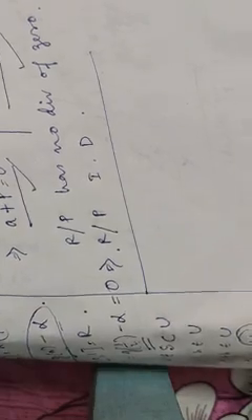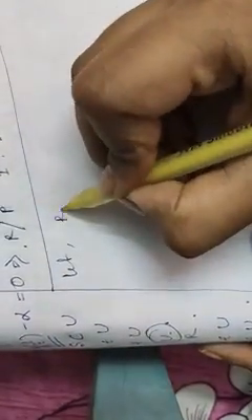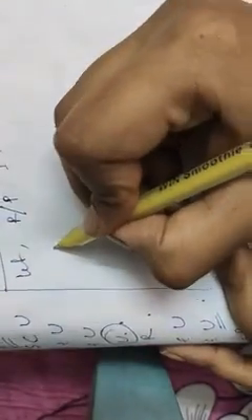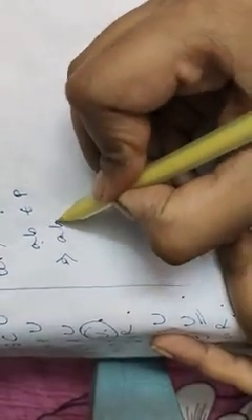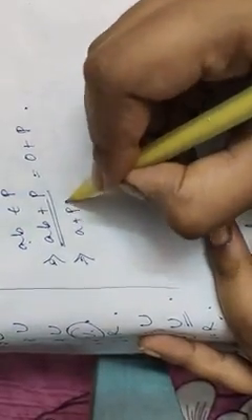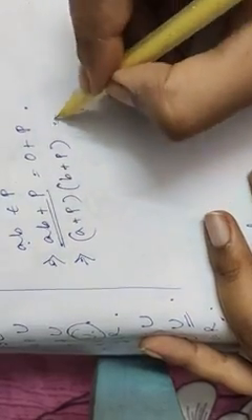Now we need to prove the converse part, that is, if R by P is an integral domain, then P must be a prime ideal. So for that reason, conversely let R by P be an integral domain, and let ab belong to P. We want to show P is a prime ideal. That means we have to prove either a belongs to P or b belongs to P. So let's start with ab belongs to P. So from here we can write ab plus P equals 0 plus P, right? Now instead of this we can write a plus P times b plus P equals 0 plus P.